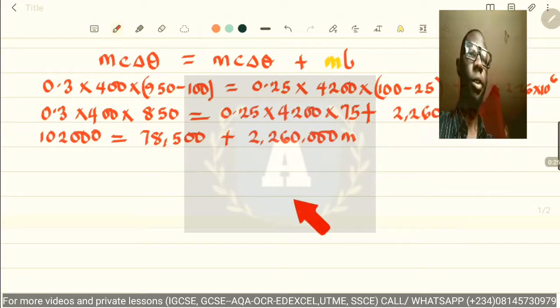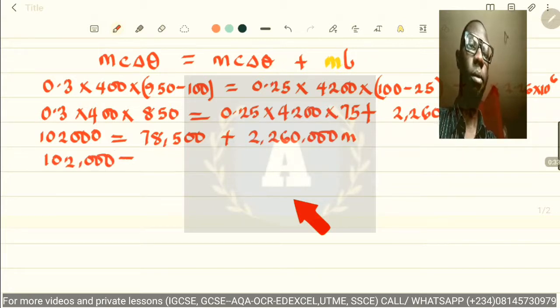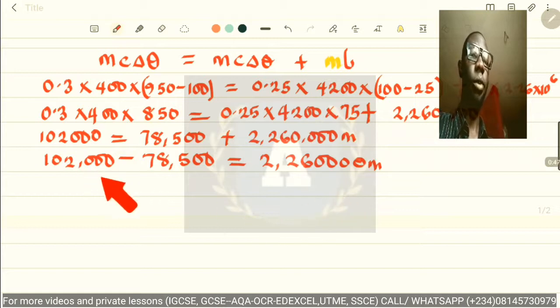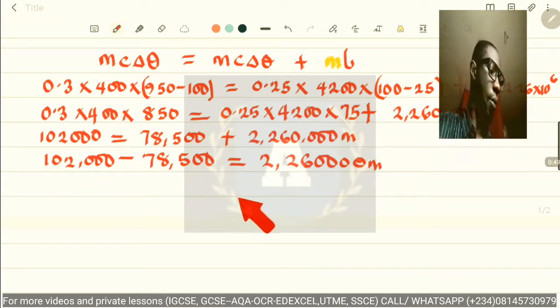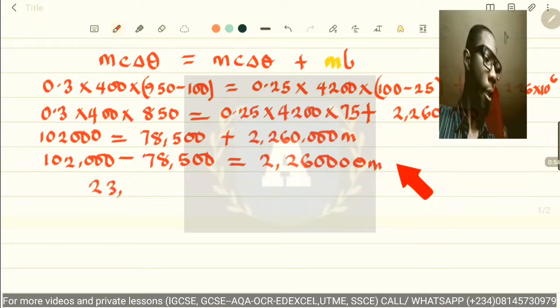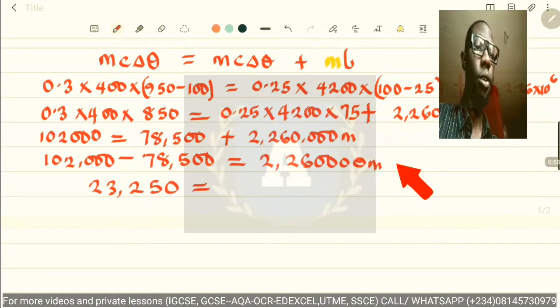All right, so we have to collect like terms, and we have 102,000 minus 78,500 equals 2,260,000 m. All right, so when we subtract this from this, then we find out that this is 23,500, and the subtraction equals